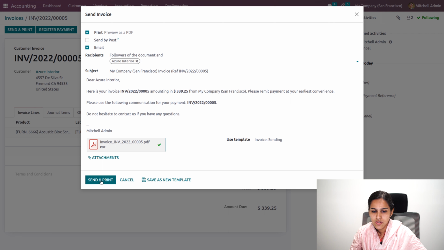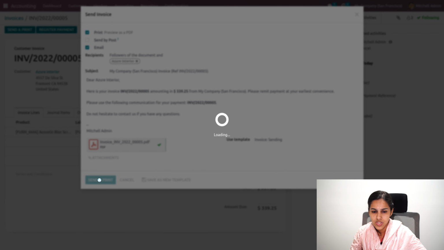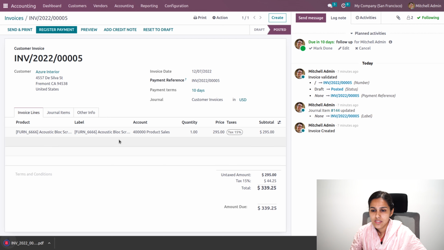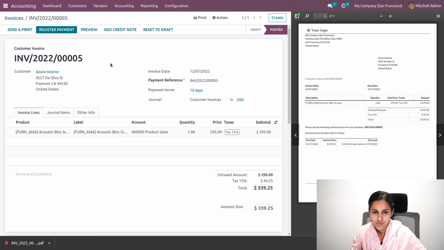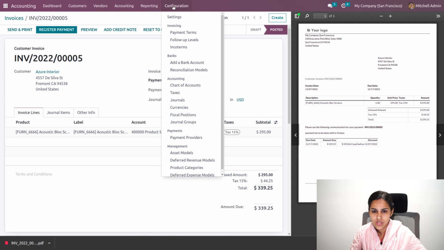So once you click on send and print, this mail will be sent to your customer, attached along with the invoice. Okay, then let's go to configuration settings.